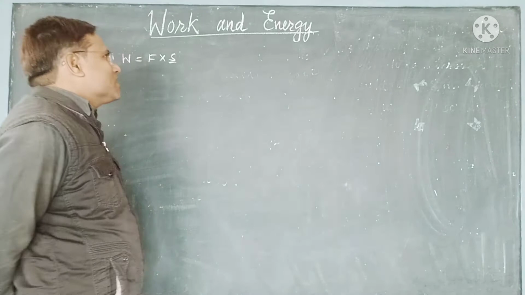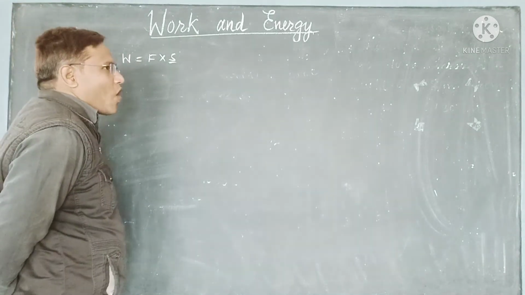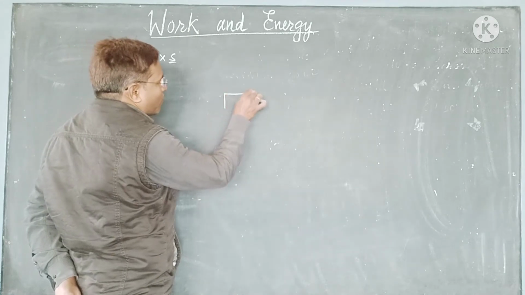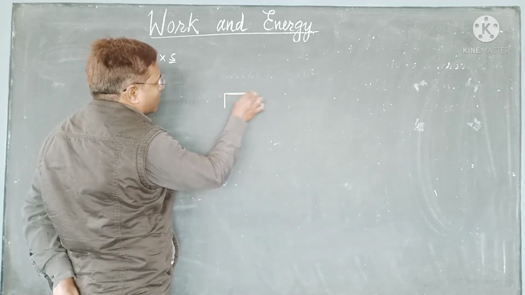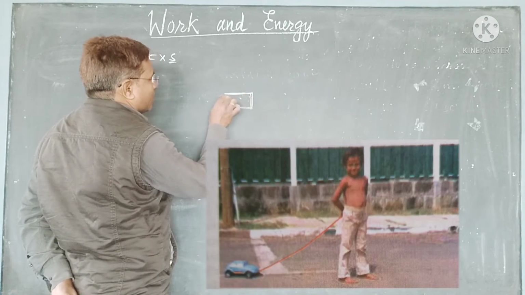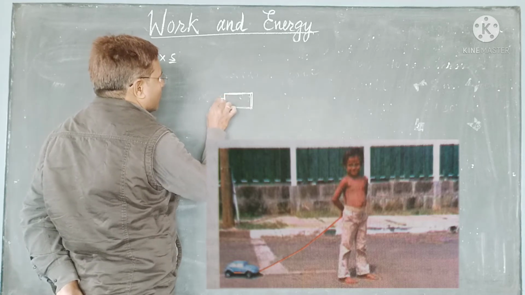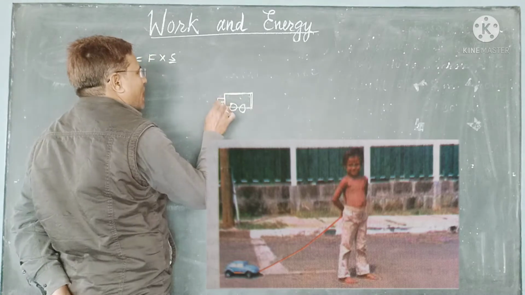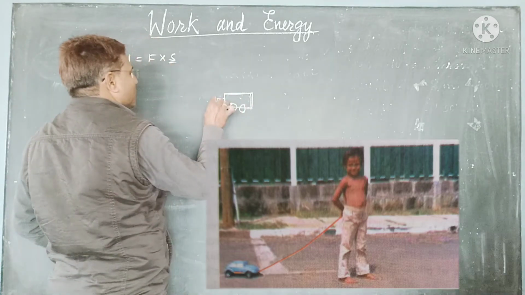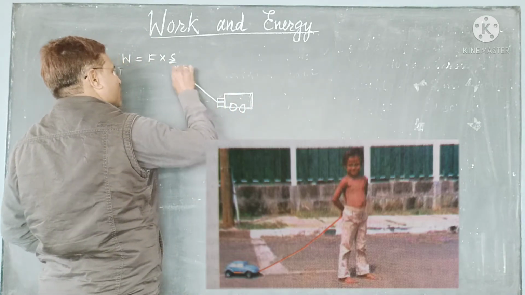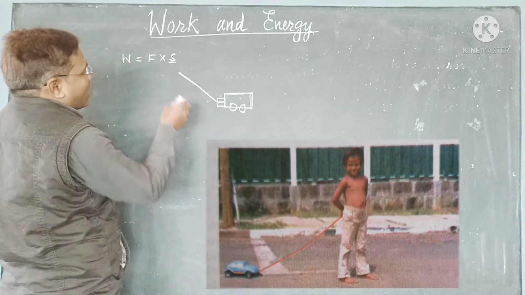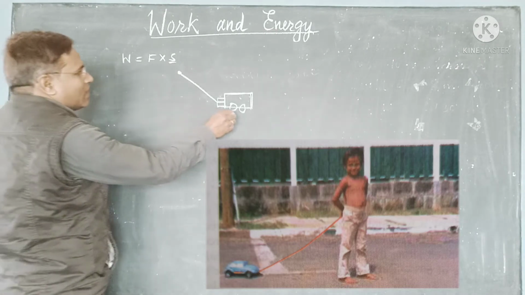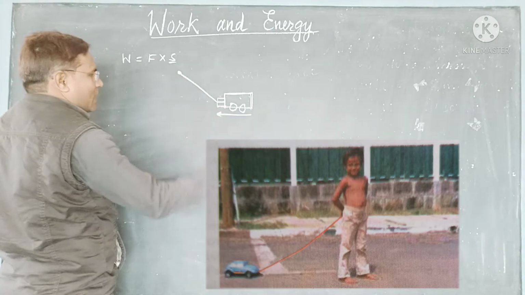So first we will see, suppose that the body moves obliquely. You must have seen children, small boys and girls, playing with a toy. Suppose this is a toy car, and the child has a string tied to it, and then the child catches this string at this place and pulls the toy car.